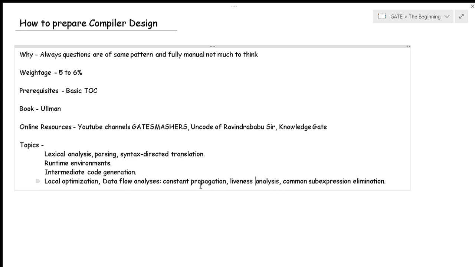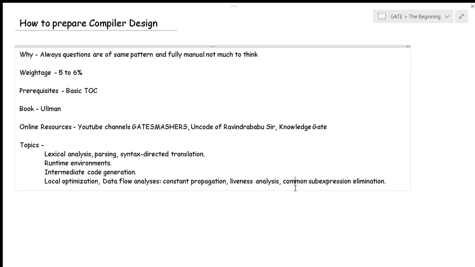And yes, this is the part. Common subexpression elimination, you will get plenty of questions related to this, so this isn't much of a problem. Like the DAG concept, directed acyclic graph, we call it DAG. Those things also involve these small factors, so you will be able to solve this.